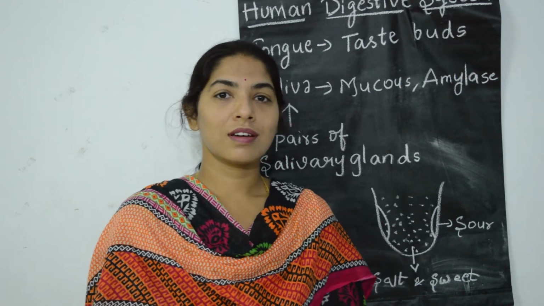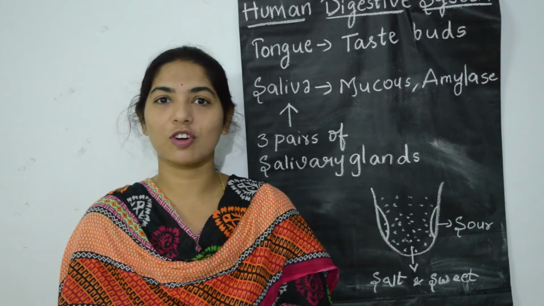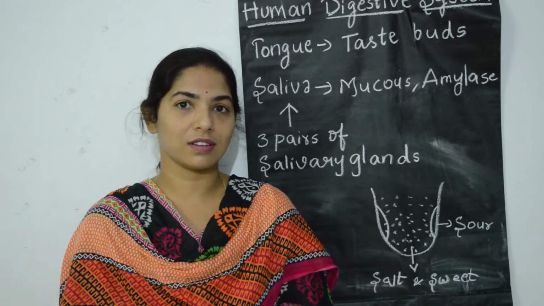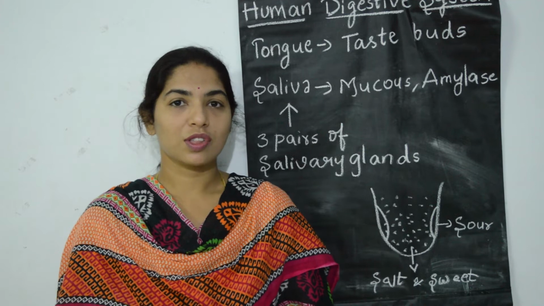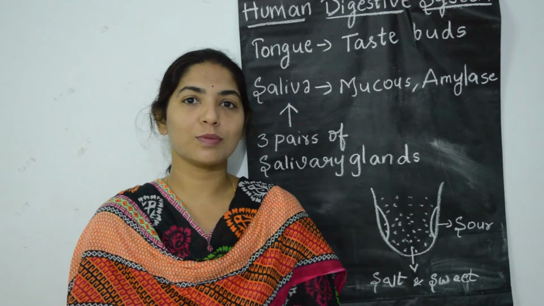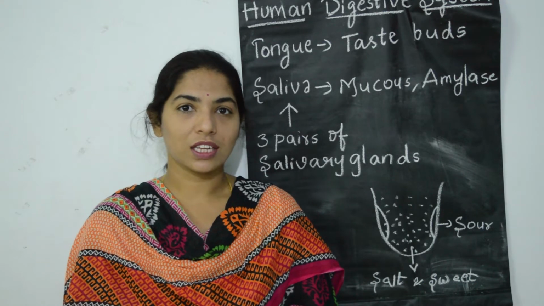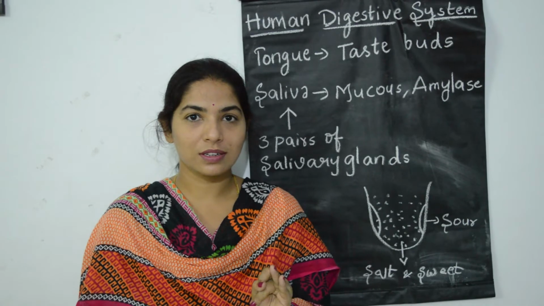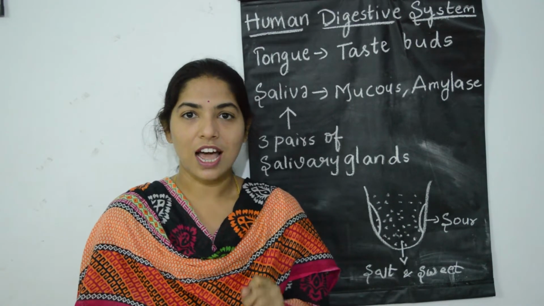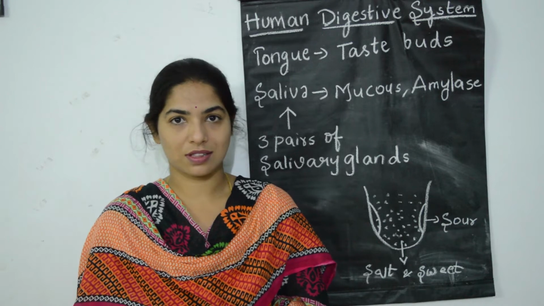Hello children. Before moving on to our next topic, we'll first recall the previous topic we have done. We were discussing the human digestive system. Let's recall the pathway of the human digestive system, that is mouth, esophagus, stomach, small intestine, large intestine, rectum, anus. Yes?